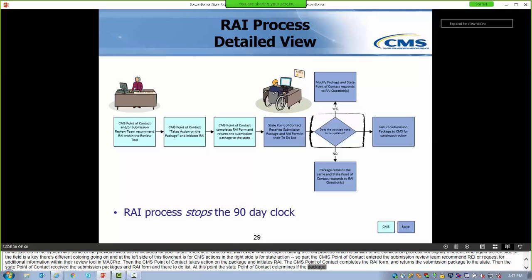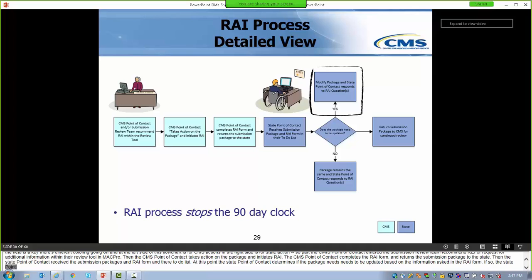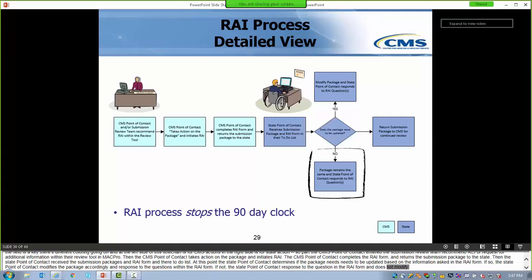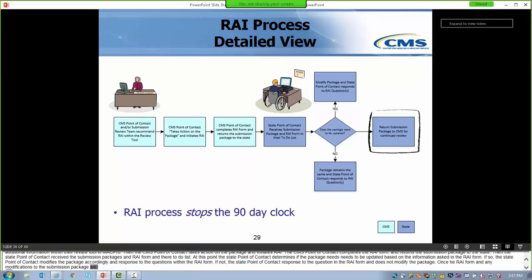If so, the state point of contact modifies the package accordingly and responds to the questions within the RAI form. If not, the state point of contact responds to the questions in the RAI form and does not modify the package. Once the RAI form and any modifications to the submission package are complete, the state point of contact returns the submission package and RAI form to CMS. A new 90-day policy clock begins at this point. So let's go back into the system to take a look at these steps.